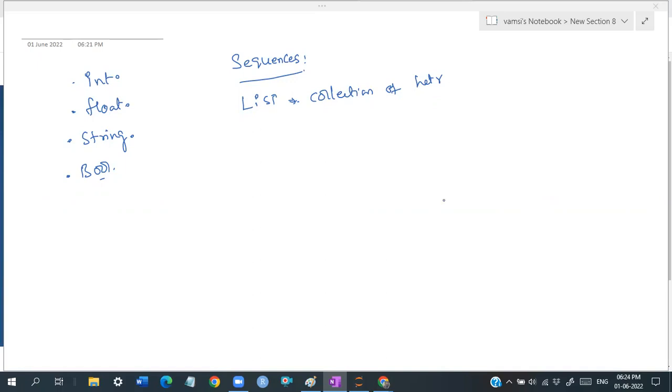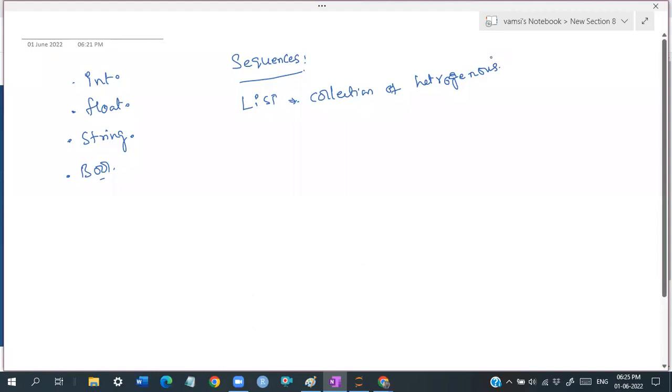Right, guys. So that is what we discussed. Once again, it is heterogeneous data, so the elements can be of different types. It need not be of the same data type. That is one of the things we discussed.